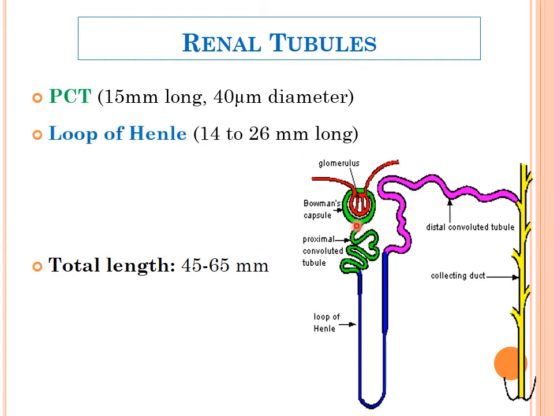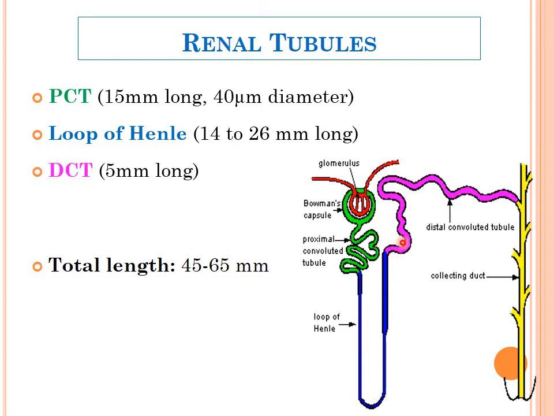Then that proximal convoluted tubule continues as a straight downward and upward loop, known as the loop of Henle. This is the downward loop, the descending portion, and there is a curvature here, and this is the ascending portion. This whole blue colored portion is known as the loop of Henle.